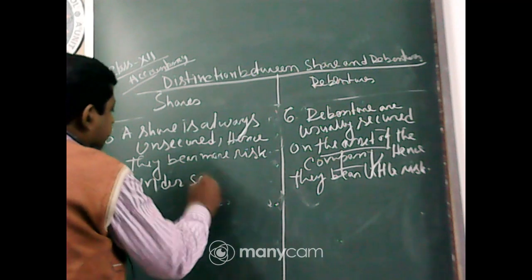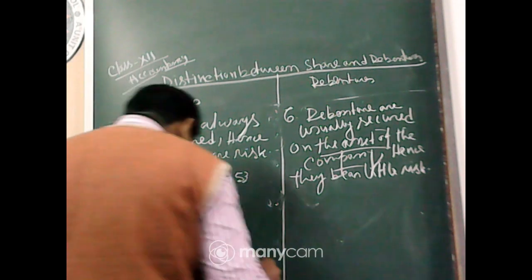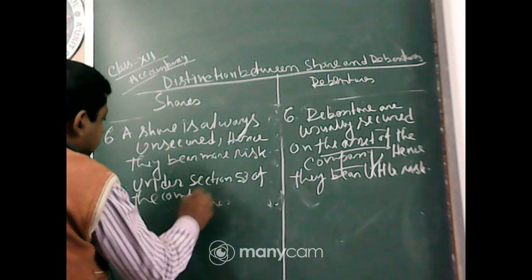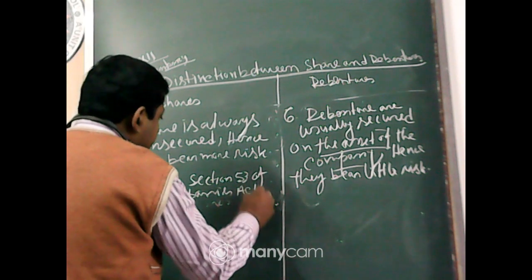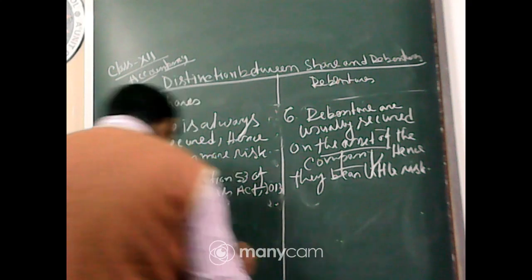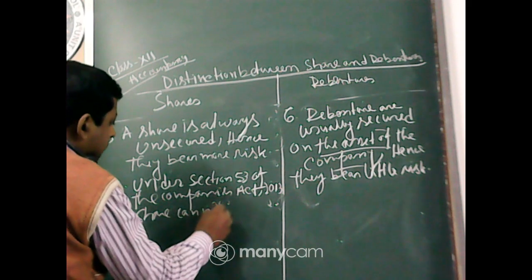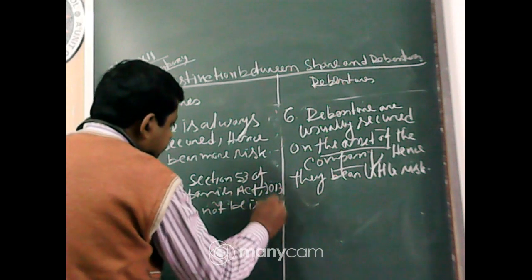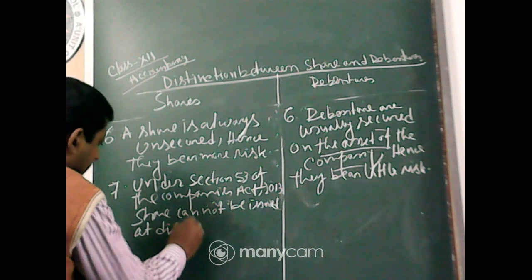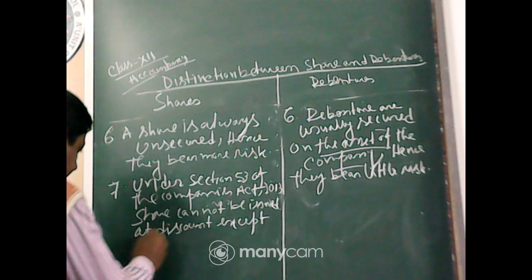Under section 53 of the Companies Act, 2013, that is the new Companies Act, we all know, shares cannot be issued at a discount, except sweet equity shares.